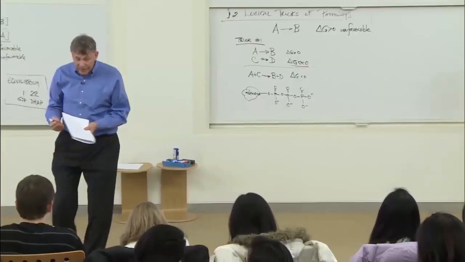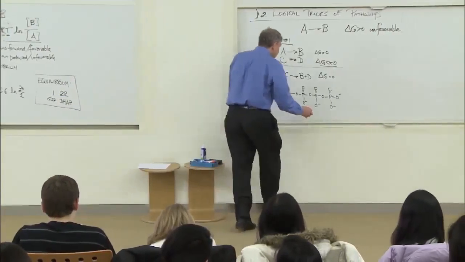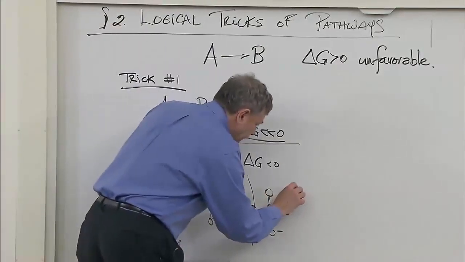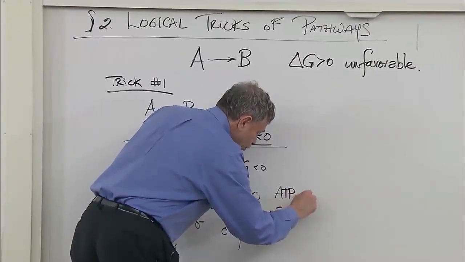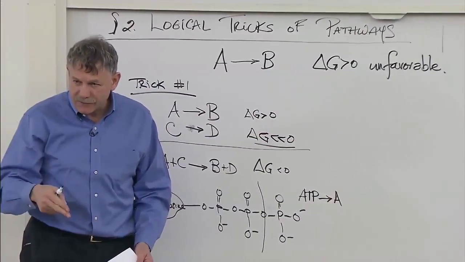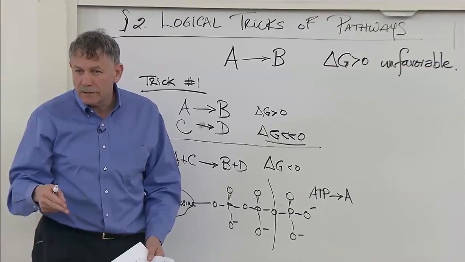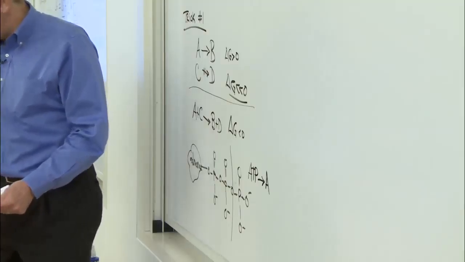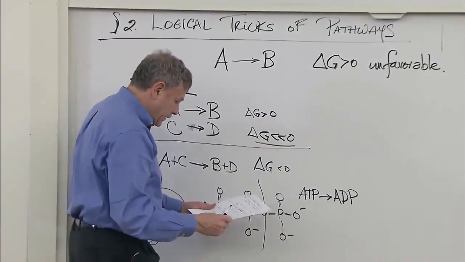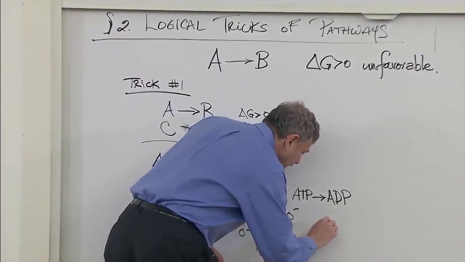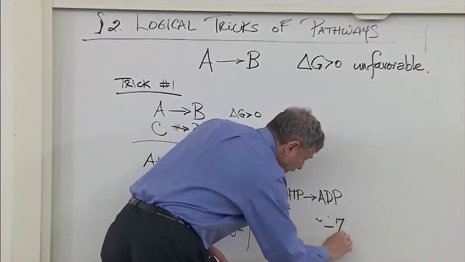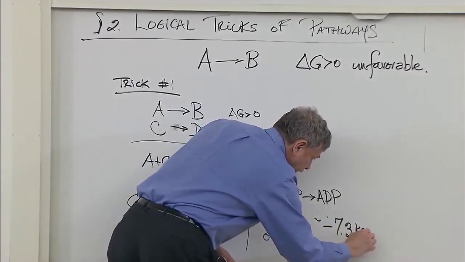All these negatives were together. If we were to cleave this off and take one phosphate off, what would it be? Adenosine diphosphate, right. That turns out to be really good, typically something like, it depends of course on the concentrations, minus 7.3 kcals per mole.